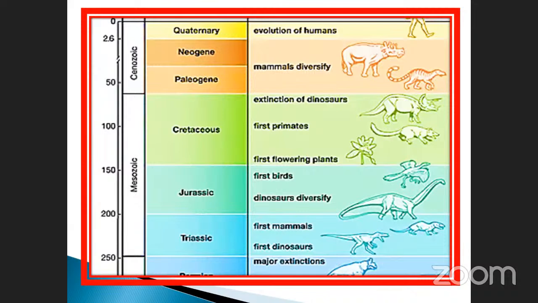Mammals diversity. The extinct dinosaur, first primates, likewise the first flowering plant, first birds, dinosaur diversity. This is called Archaeopteryx. In between, okay, birds as well as the reptiles. These are the connection between. That's why they have given it as in between. Likewise, they have started from the earliest stage to the oldest one.